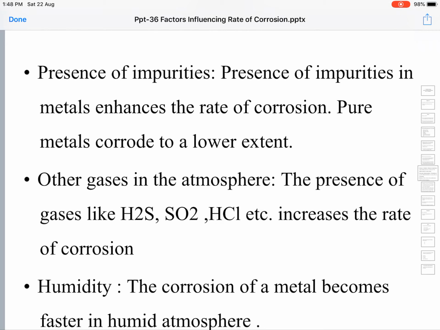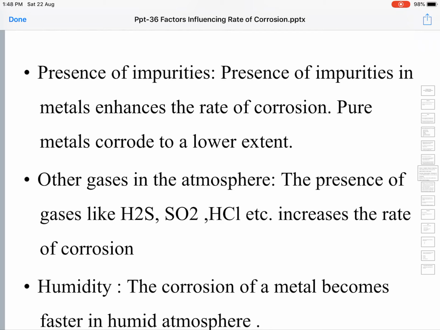So the more impurity present in the bulk of the metal, the faster will be the rate of corrosion. The rate of corrosion will always be directly proportional to the quantity or percentage of impurities present in the bulk of the metal. The more the impurity, the faster the rate of corrosion.